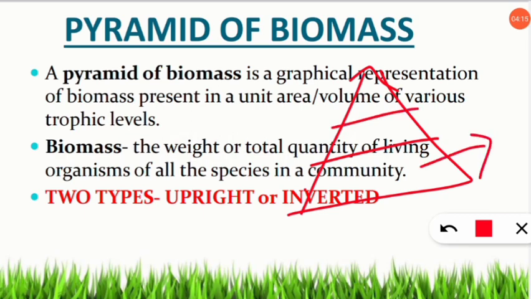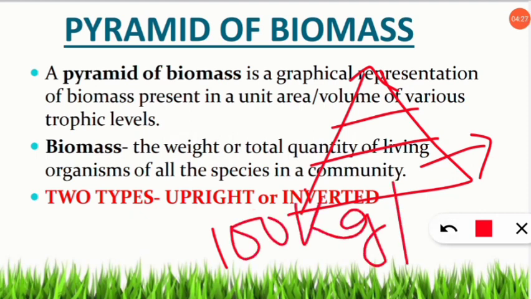So the total weight of the plants present in that community or in that population will be, let us assume, 100 kg. That is, here we are taking 100 kg of plants when we are considering the biomass per area. That means here you can take the forest, so you have to take area, that is, per 100 square kilometer, 100 kg of plants are present.